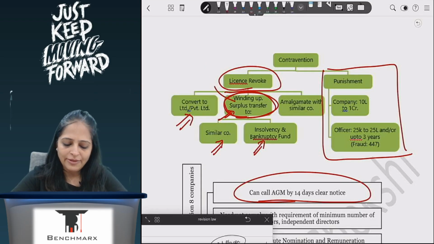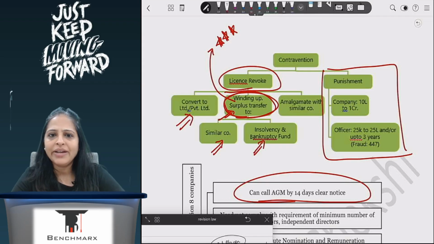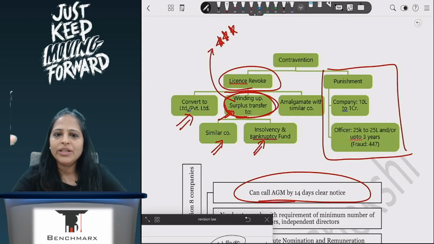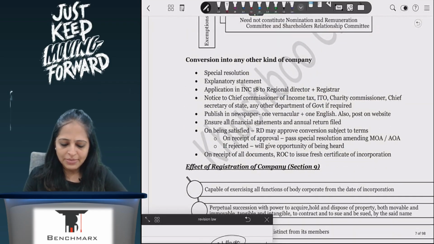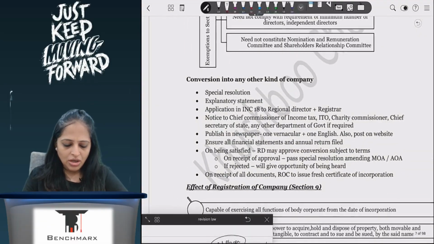So the question that I was just mentioning was on this particular concept. So even on winding up, whether government is winding up or I myself am winding up, money that is there will always go to a similar company or to the insolvency and bankruptcy fund. Okay, this is clear. So this is about your Section 8 company. Effects of registration we know.